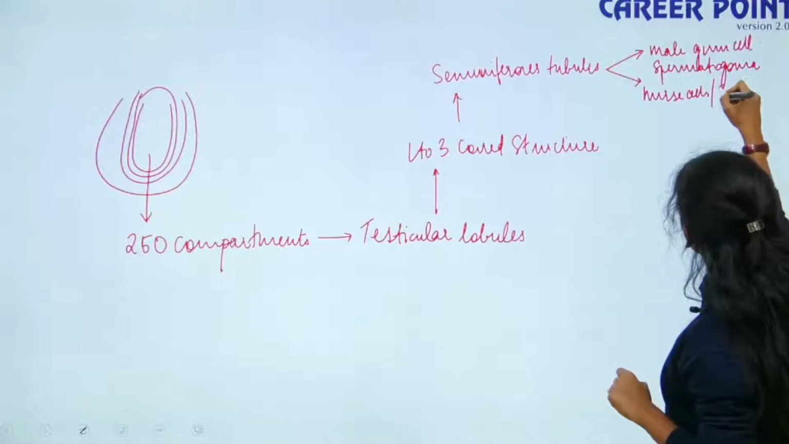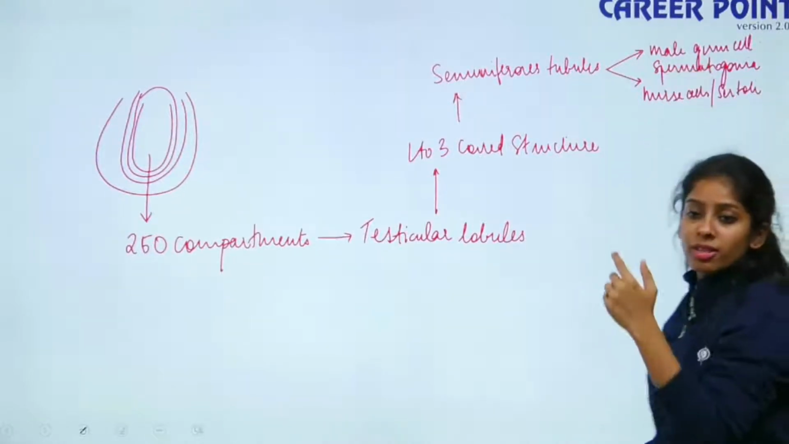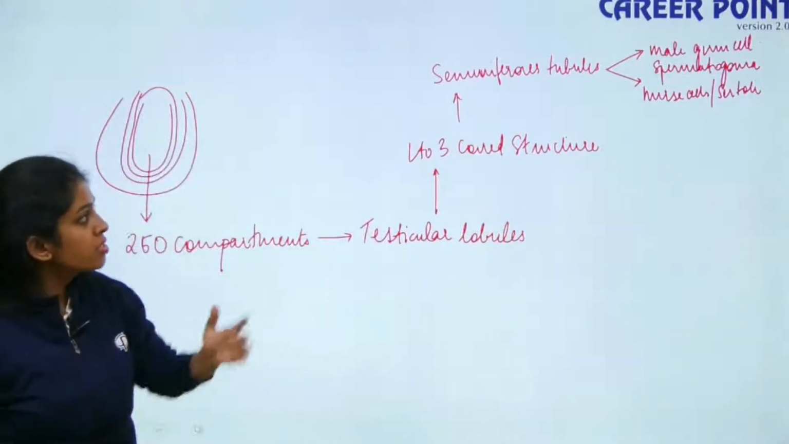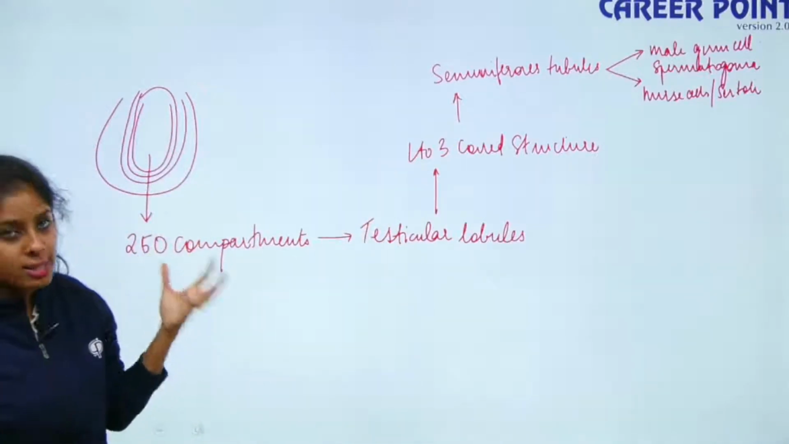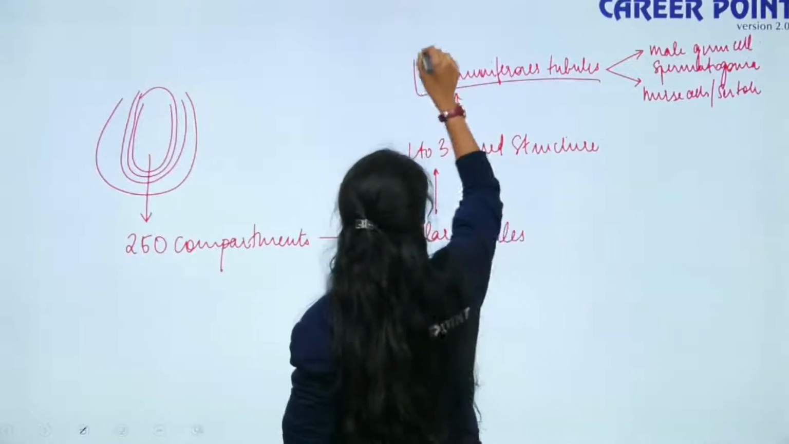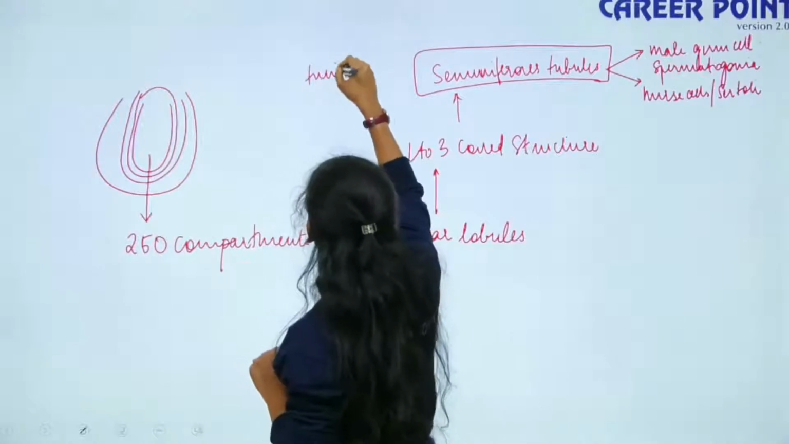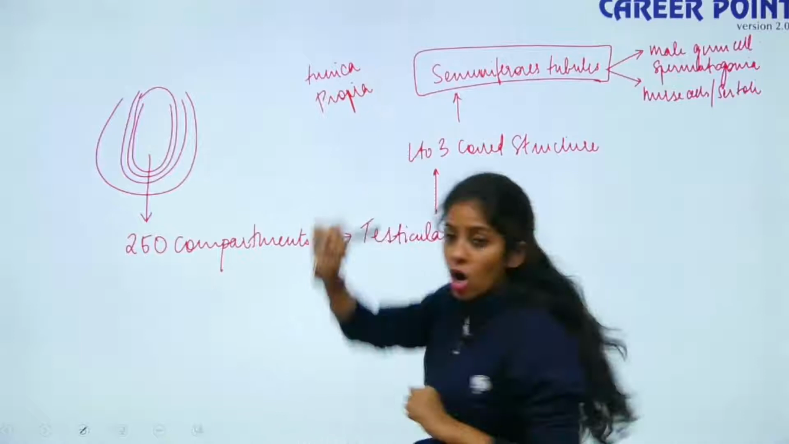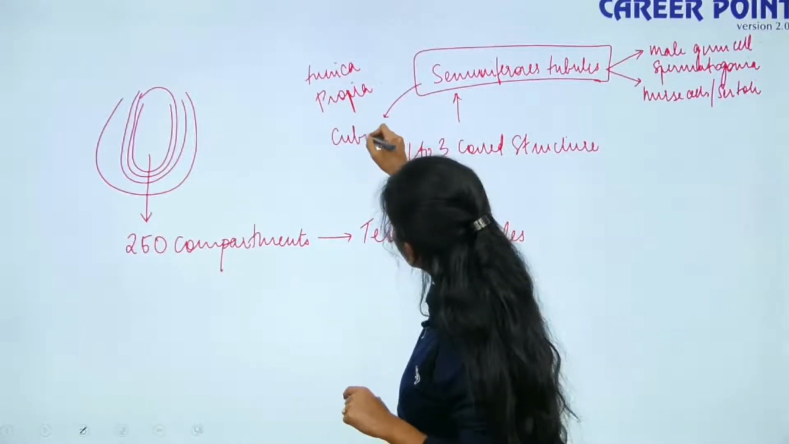or your Sertoli cells. Your spermatogonia, the male germ cell, will undergo meiotic division to produce your sperms, and your nurse cells or Sertoli cells will nourish the growing sperms. Your seminiferous tubule is lined by a dense connective tissue on the outer side that is known as tunica propria. On the inner side, it is lined by cuboidal germinal epithelium.